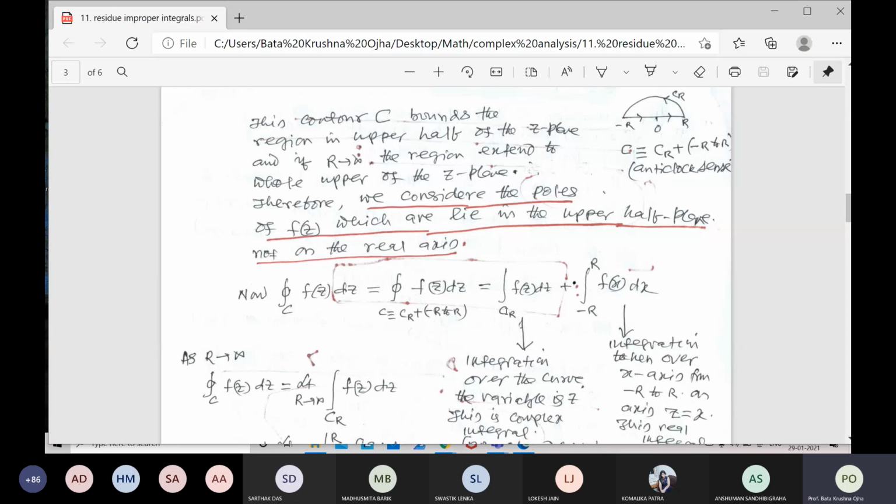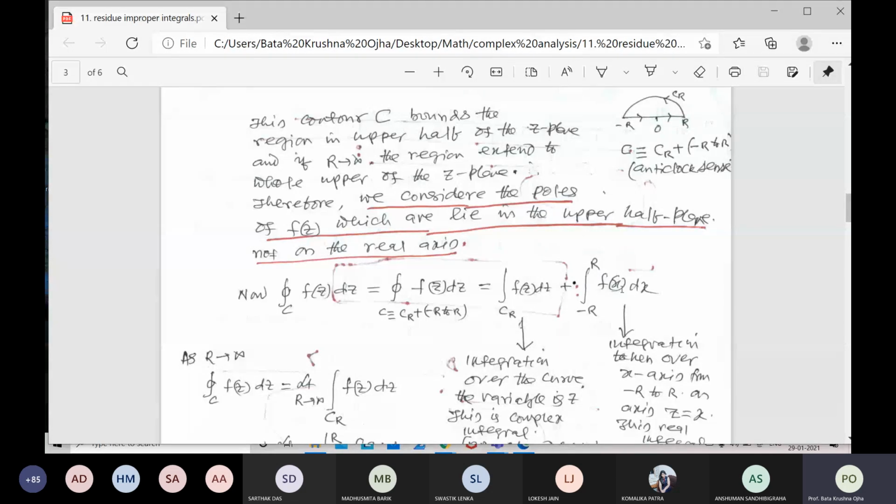It is the integration over the circumference CR of the semicircle, and this is plus the integral from minus R to R. Since the integration is taken over the real axis, y is equal to 0, so z becomes x. Therefore, it is the integral from minus R to R of f(x) dx.